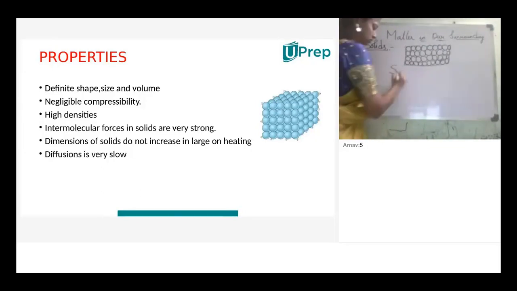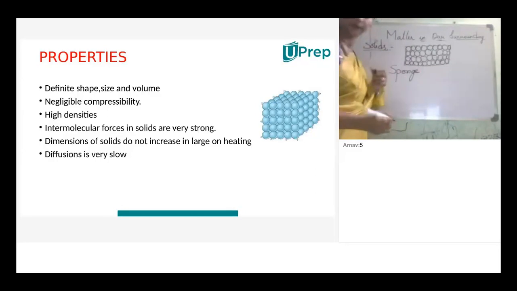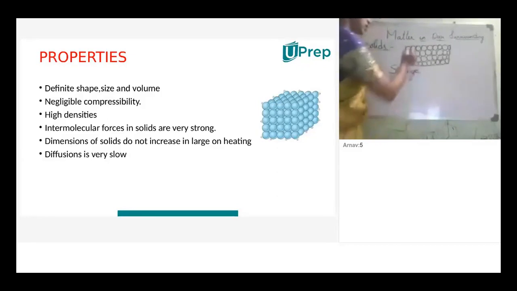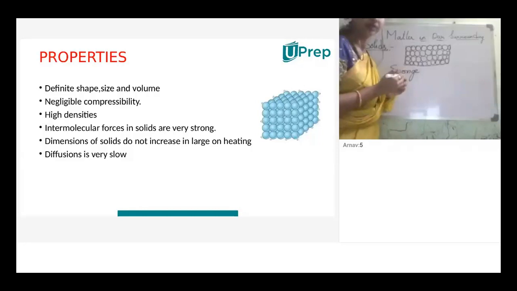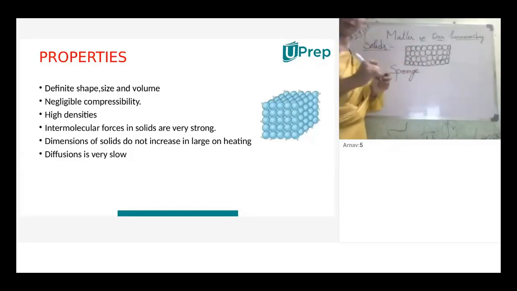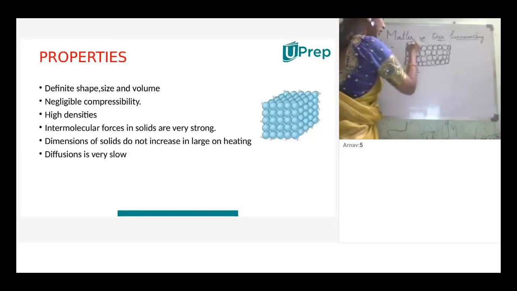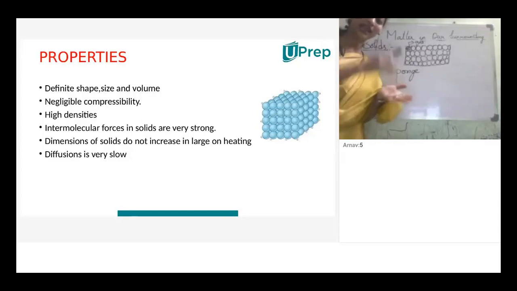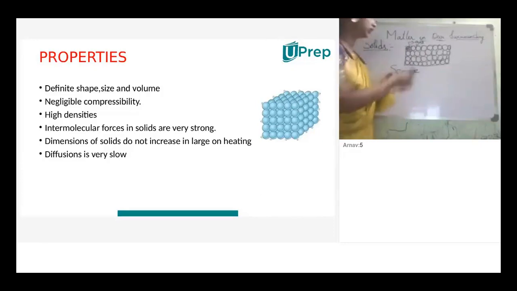Again, you'll be having a doubt. Ma'am, a sponge is also considered a solid, but it is highly compressible when compared to this duster. Both are solids. How can the sponge be compressible? Because the sponge has tiny air pores within it. These tiny air pores are filled with gas, air. So when we compress, what happens? The air expels from the sponge so that it compresses.